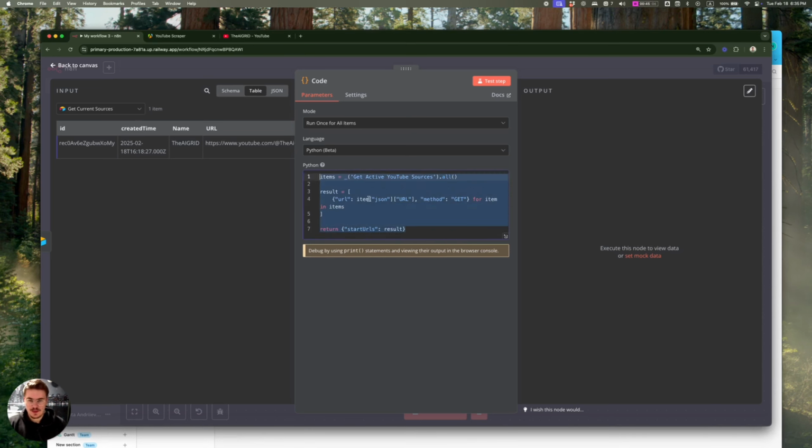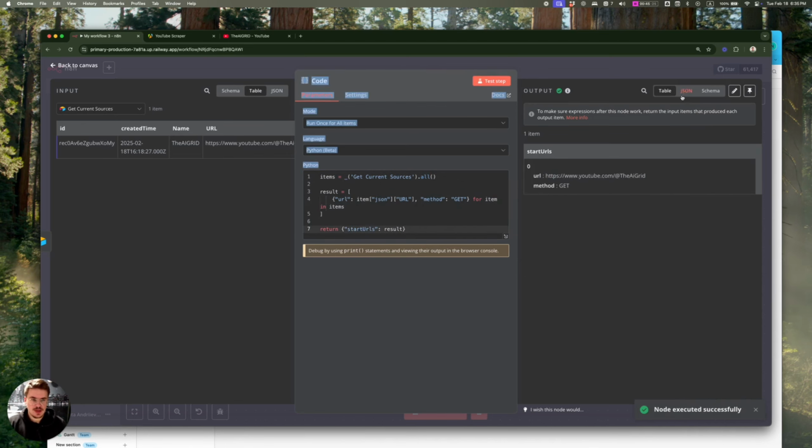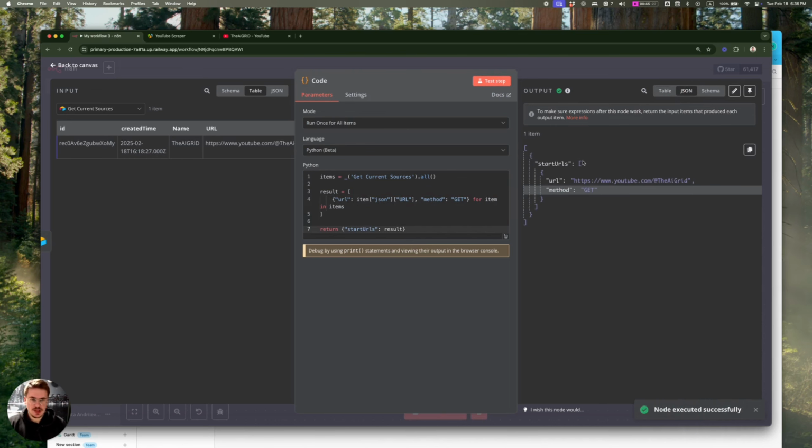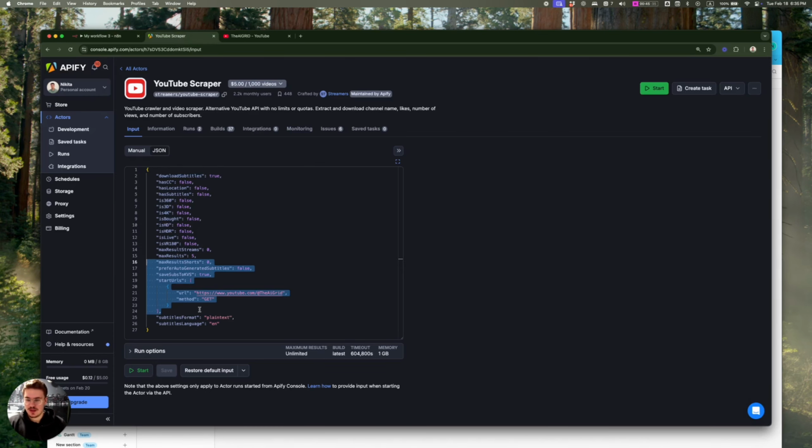You can just copy it, and I'm probably going to paste it in the description down below. But essentially, we grab the items from active YouTube sources. In our case, it's called get current sources. So we just get information from the previous module, and then we are creating this structure, which is going to look something like this. Essentially, we get the start URLs, we get the URL of each source, and also the method, which is just what is used in this JSON structure.